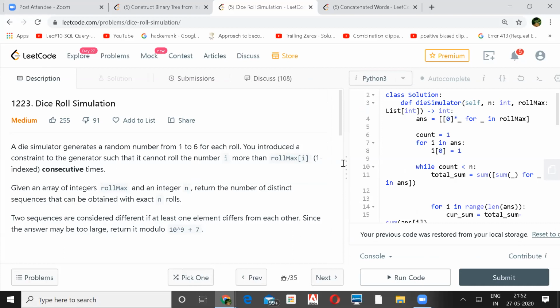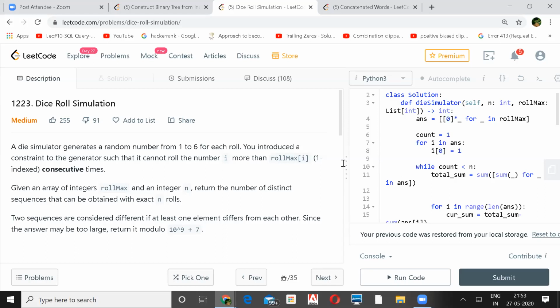But maybe this DP is solving the same problem without constructing that whole trie. In DP you are storing, and in the trie also, in the form of a tree, you are storing. It would be somewhat similar, but the trie would be much bigger, exhausting. Without constructing the whole trie, DP is somehow solving that n into 6, so like n square space.